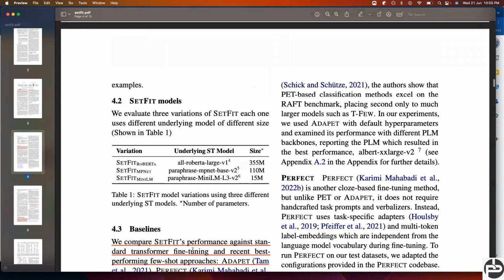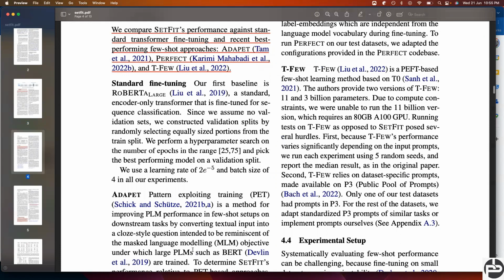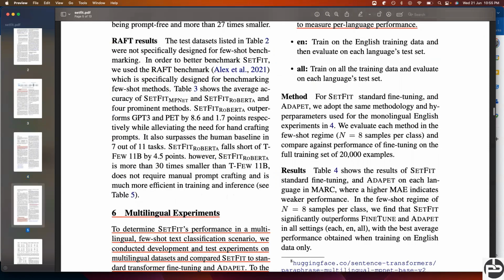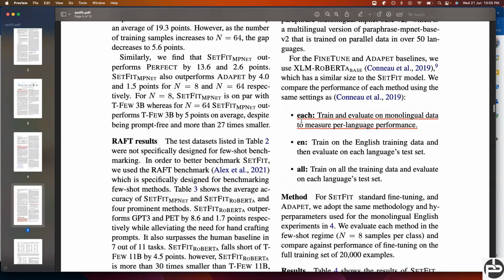And the best part, what I understood, I have seen one evaluation metric. So these are the three experiments they have done: each, en, and all. Each means train and evaluate on monolingual data. Monolingual means either English, French, German kind of thing, and measure the per-language performance, meaning train on English, measure the performance on English only.